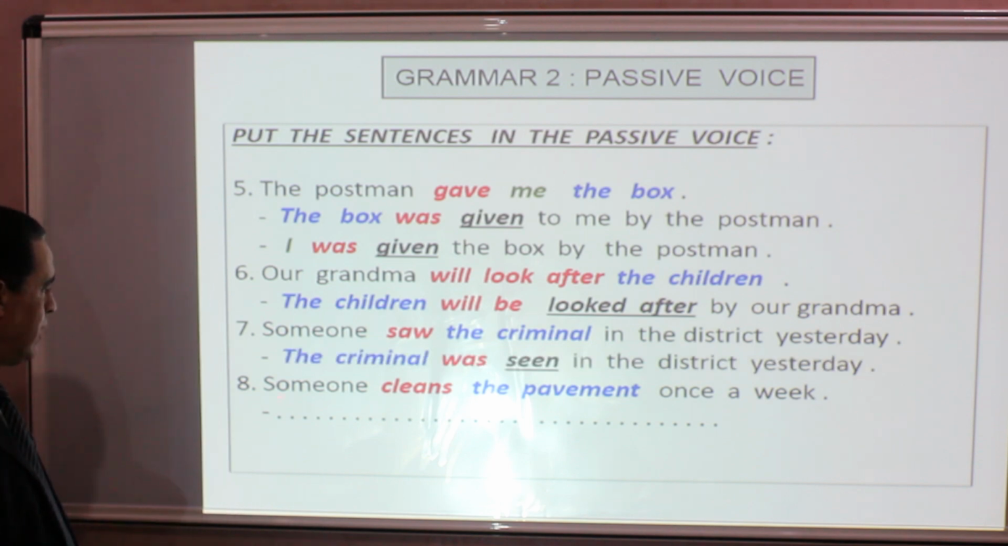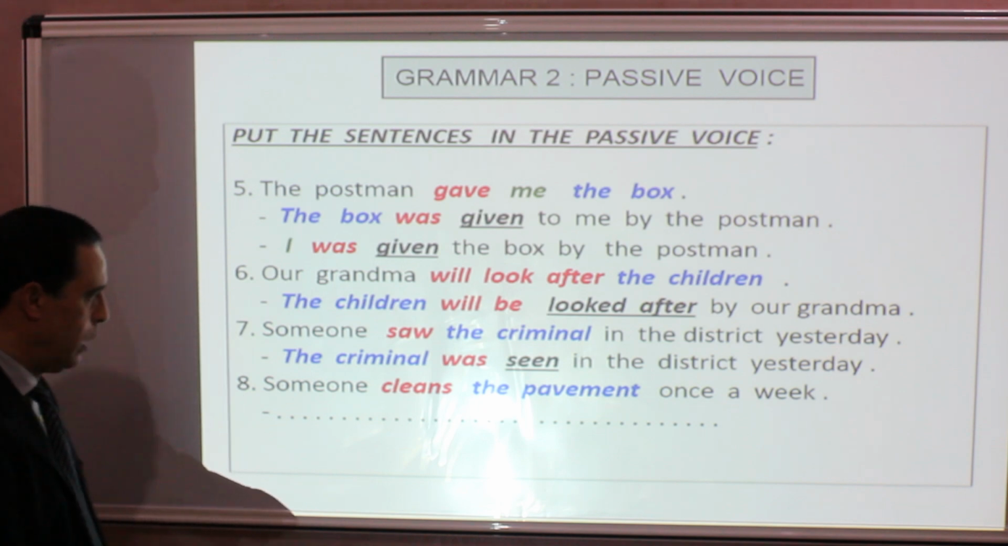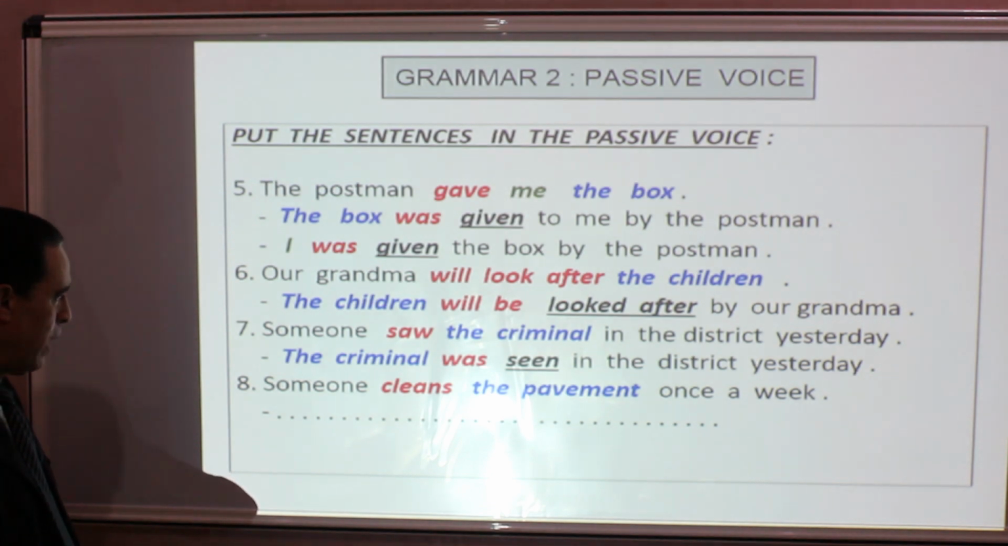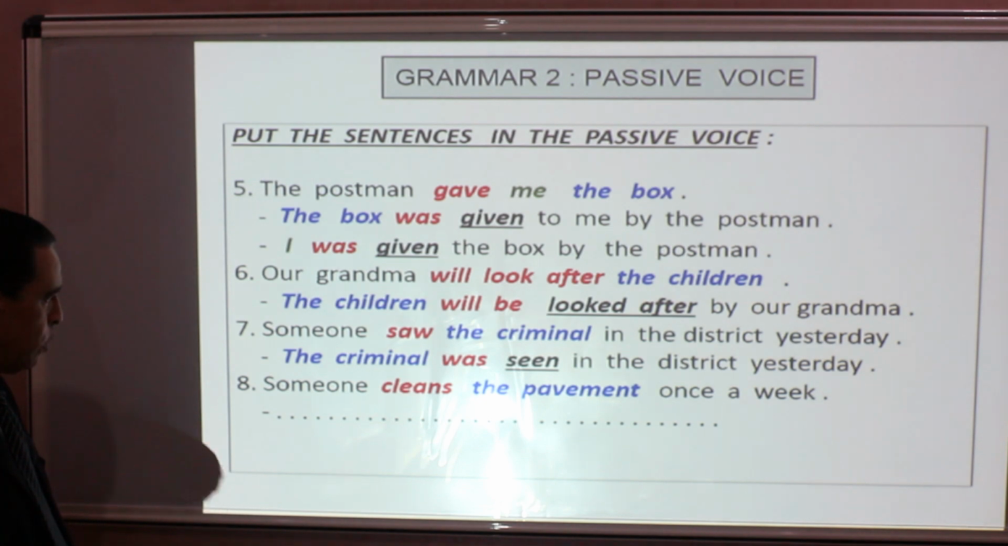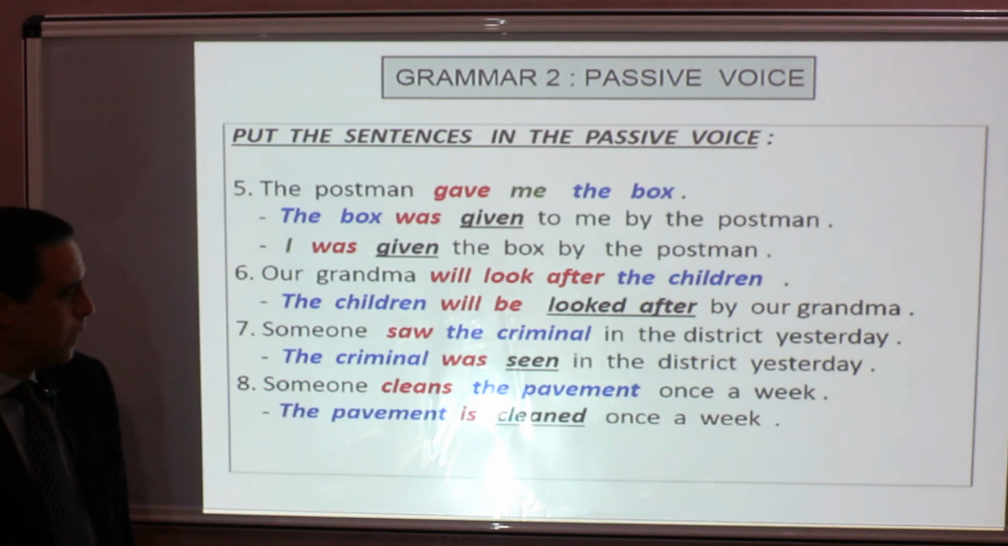The last one, 8, someone cleans the pavement once a week. We begin with the pavement. It takes subject position. Cleans is present simple. That present simple goes to the be verb. So the pavement is, and the past participle of clean, it's a regular verb, cleaned once a week.